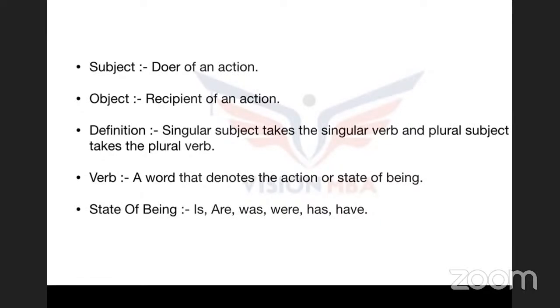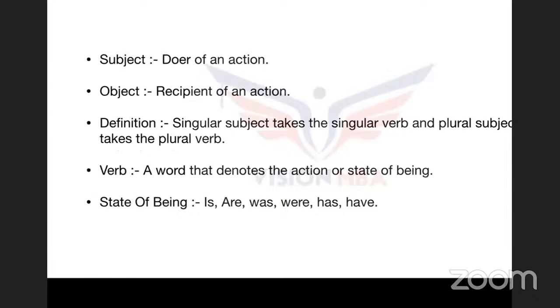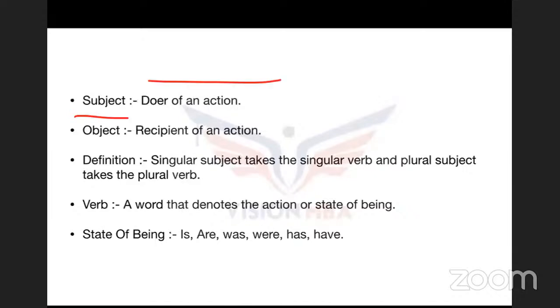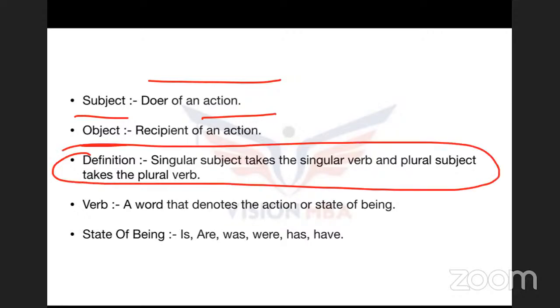Object is nothing but the recipient of the action. Okay, can you check that? I hope you guys can see that here. One second. Subject is nothing but someone who does the action, and object is someone who receives the action. Now, a singular subject takes a singular verb. This is the definition of subject verb agreement. So when the doer of the action is singular, the verb is singular. When the doer of the action is plural, the verb is also plural.